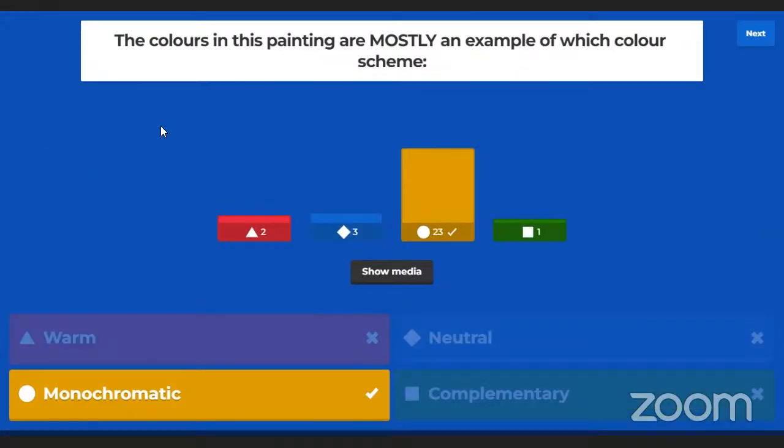That's great. Most of you have got it correctly again. Monochromatic. I think this time the quiz master has been really liberal.